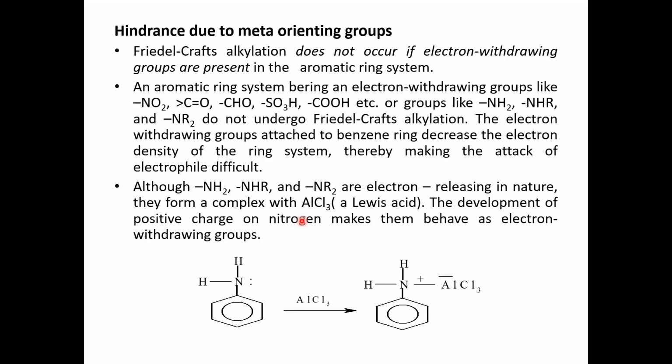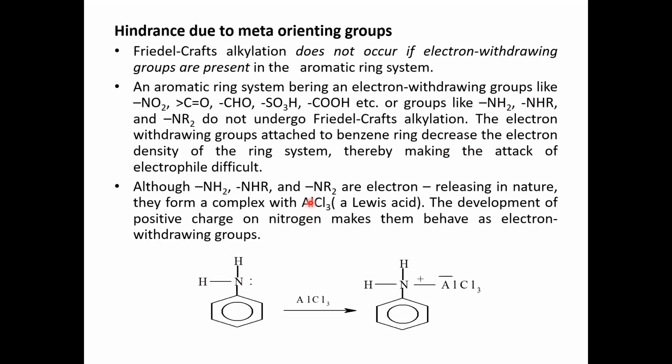One contradictory statement is that if electron donating groups like NH2, NHR and tertiary amine groups are present on the benzene nucleus, the reaction is again hindered. The reason is that the lone pair of electrons on the nitrogen atom of these amino groups coordinates with anhydrous aluminum chloride, that is the aluminum metal ion.